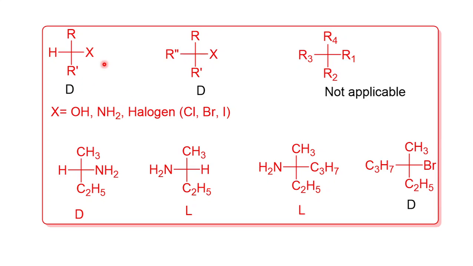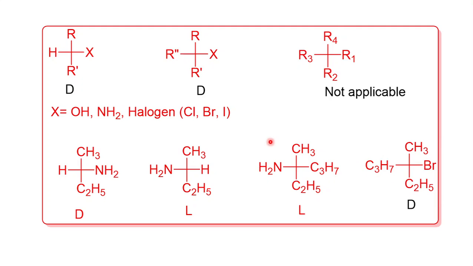If that X is present on the right hand side, it is a D compound, and if it is present on the left hand side, it is an L. So here NH2 on the right hand side is a D. Here NH2 on the left hand side is an L. Here too NH2 on the left is an L. And in this structure, bromine is present on the right hand side, so it's a D.